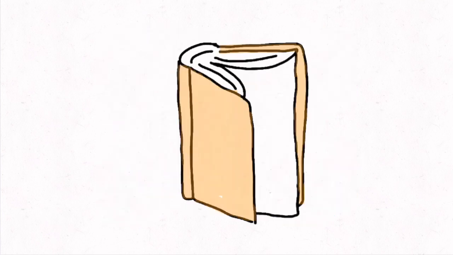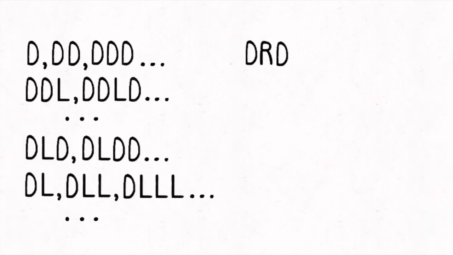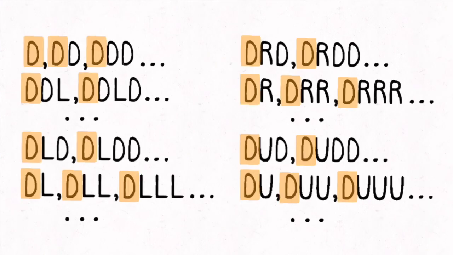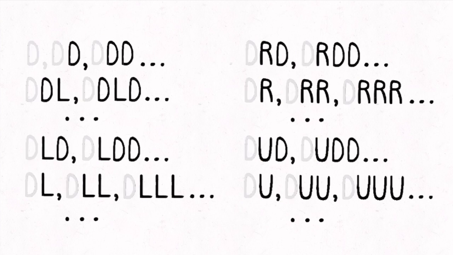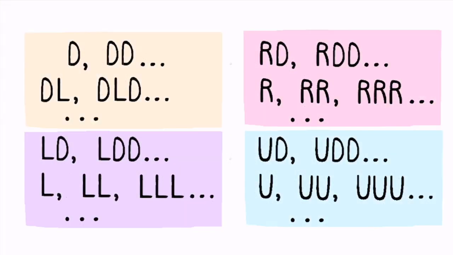Let's take the D volume and write down all of the possible sequences. Then we remove the first letter in every word since we already know what it is. Look at what we are left with. The entire dictionary. Now imagine that these aren't letters but directions. Down, left, right, and up.